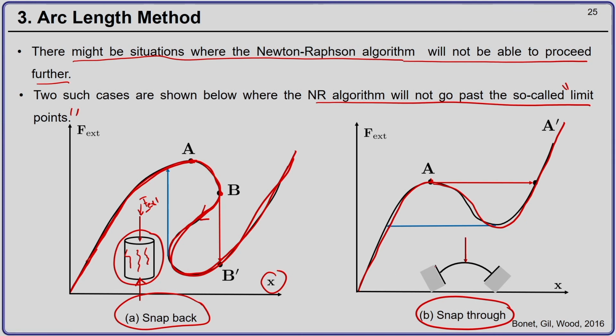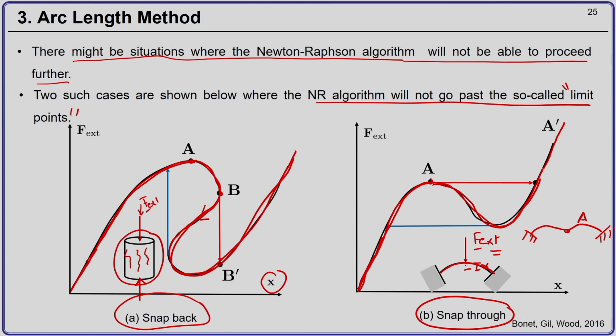The snap through behavior, for example, can be seen when you have an arch and you are applying an external force. Initially, as you start increasing this force, the external force versus the displacement of this point here, let us say it is x, will increase till point A, and at that position the arch may look something like this. At this point A, what will happen?